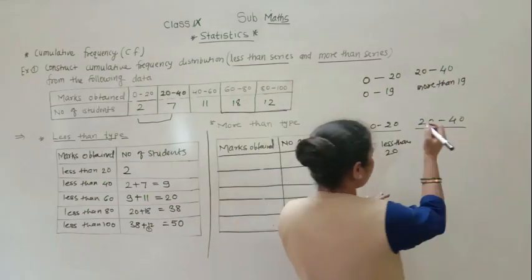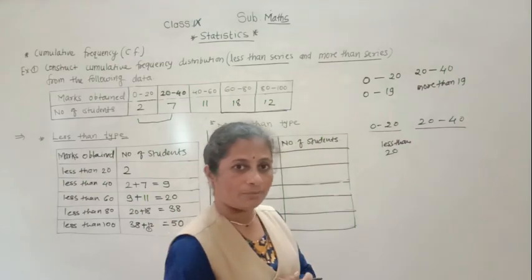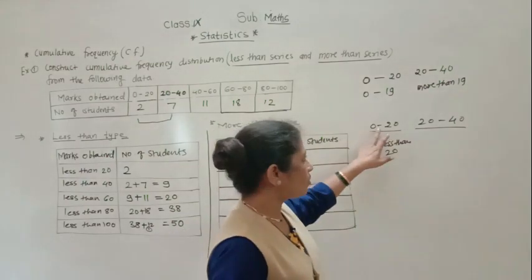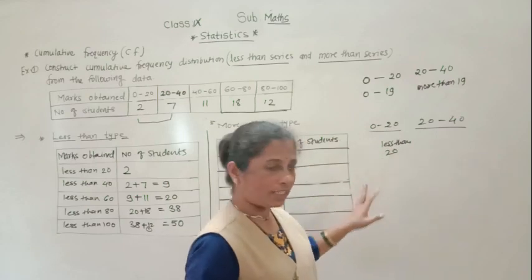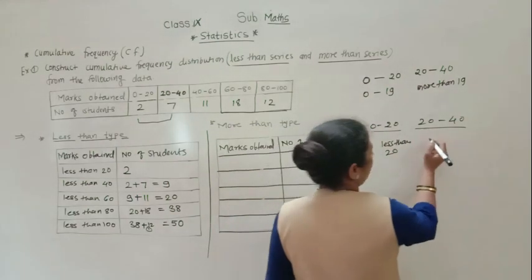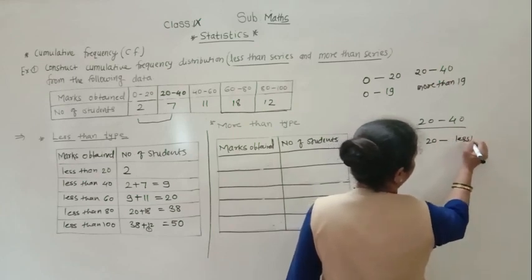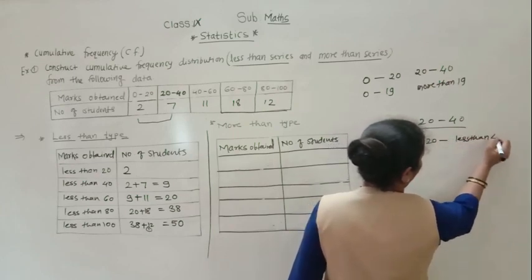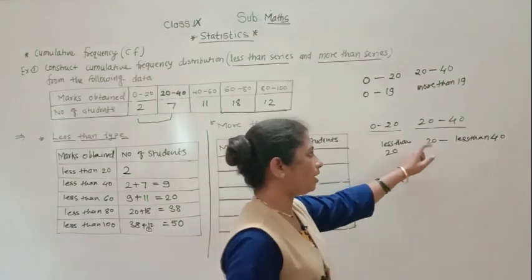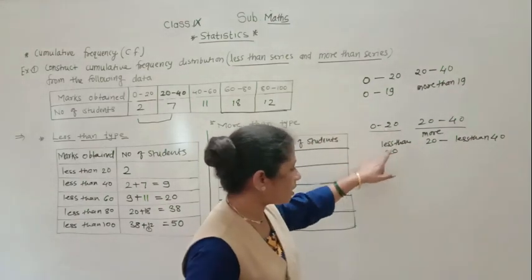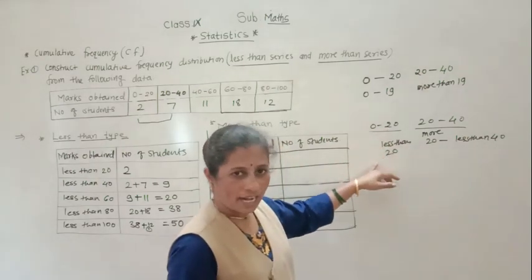Now here, suppose the marks are 19. So 19 marks, in which column will it come? 0 to 20, because 19 is less than 20. Now here, marks obtained 20 and here less than 40. But in this column, if you see, less than 20, suppose 19 here.